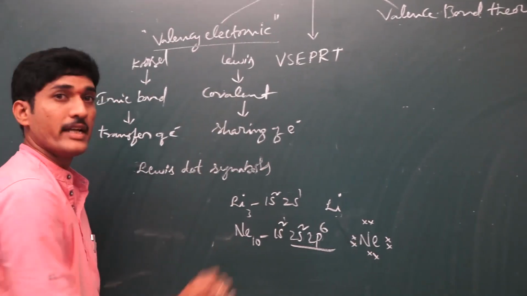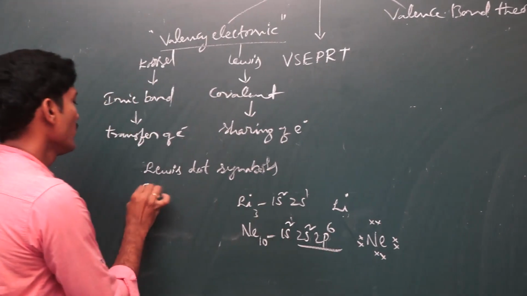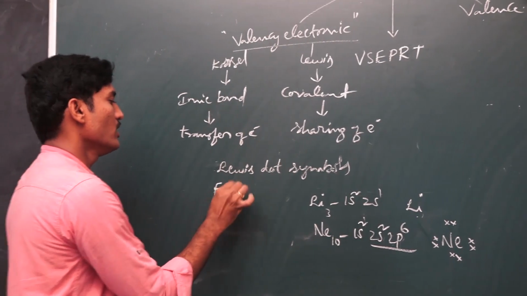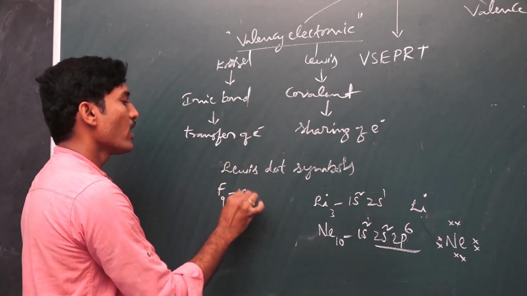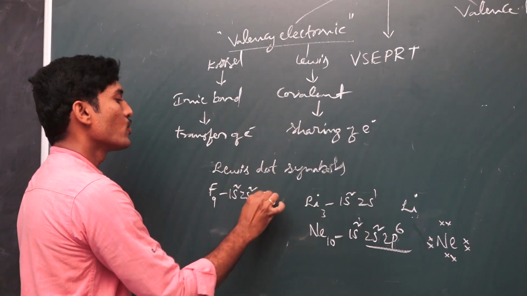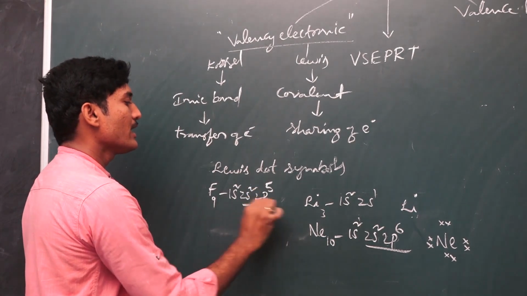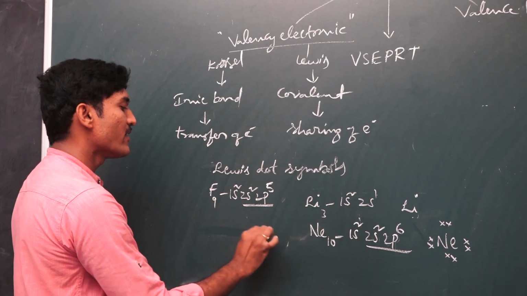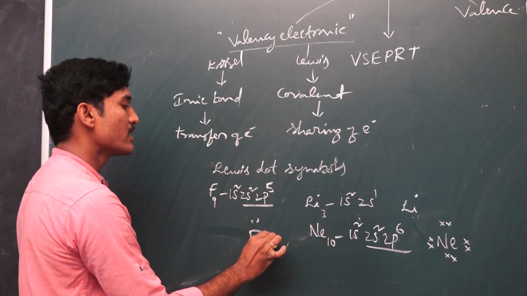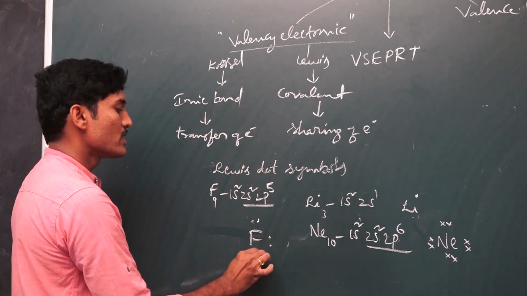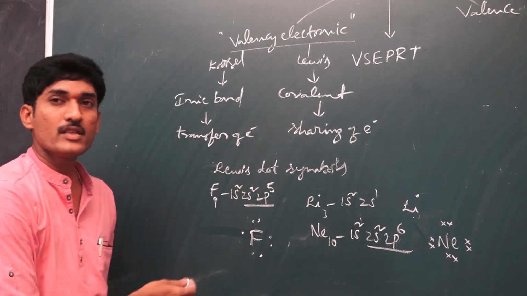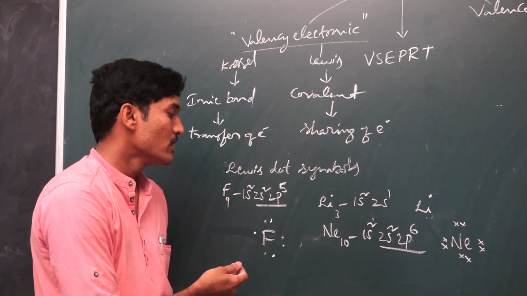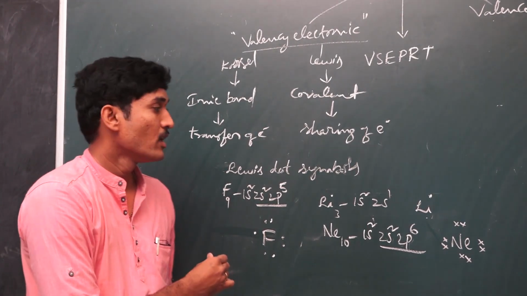And suppose it is fluorine, with 9 electrons and the electronic configuration 1s2 2s2 2p5. There are totally 7 valence electrons. We have to represent not 9, only 7 electrons with dot or cross symbols, like this: 3, 2, 6 and 1, 7. So these are the Lewis dot structures, which give you 1 mark in the examination.